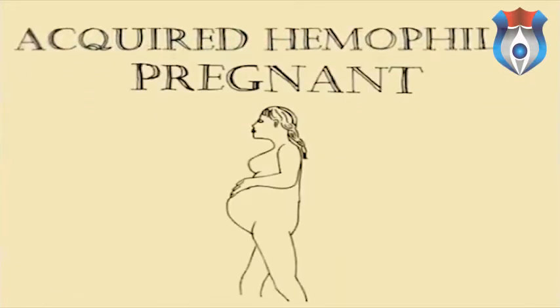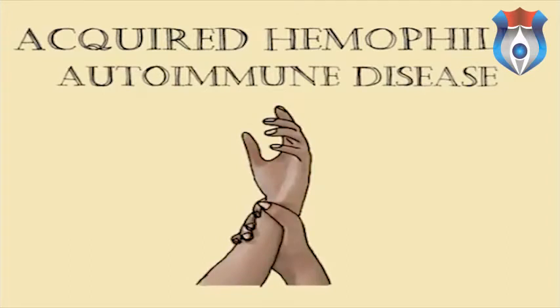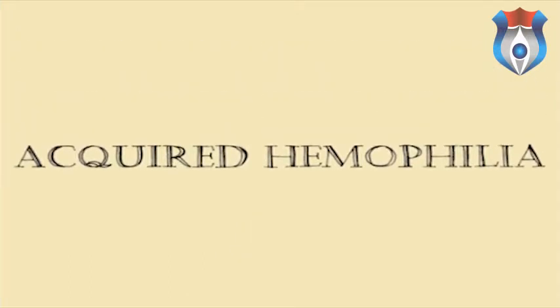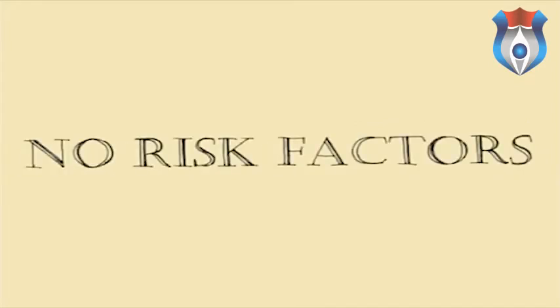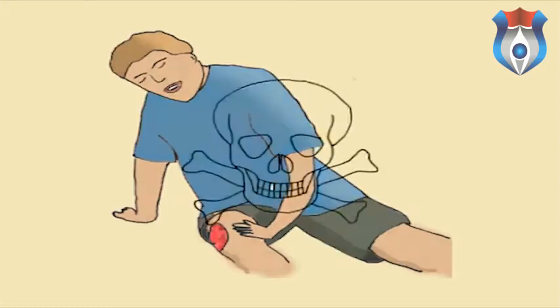People who are pregnant or suffer from an autoimmune disease, such as rheumatoid arthritis, or cancer, are at higher risk to develop acquired hemophilia. But it's also known to emerge in people with no risk factors, making it a very unpredictable and therefore dangerous disorder. If it is not properly diagnosed and treated in time, acquired hemophilia can lead to serious bleeds, which could become fatal.